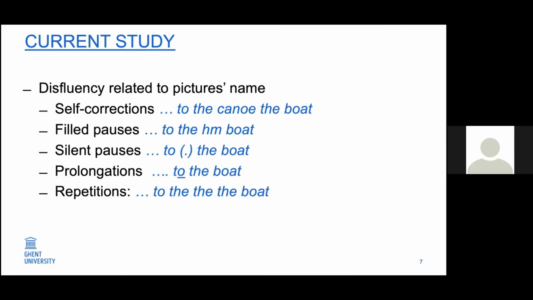We transcribed everything and we annotated all disfluencies, but we only analyzed the ones that were related to pictures name, not to path, for example. And we took into account self-corrections, filled pauses, silent pauses, prolongations, and repetitions.